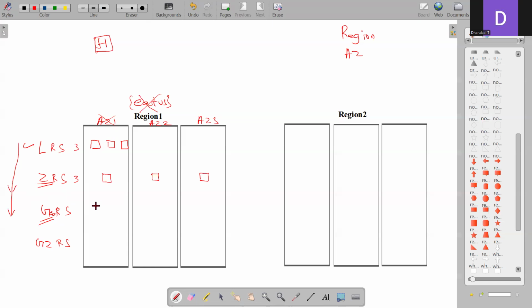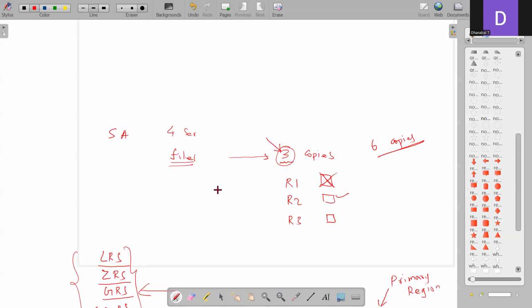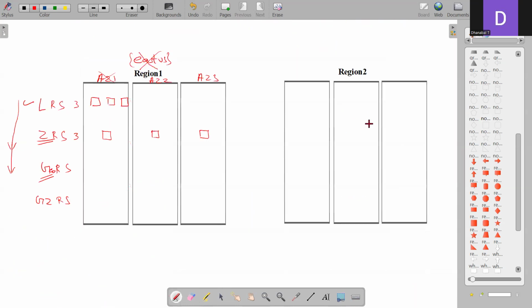So in here, how does the data get stored? As I was telling, at least 3 copies. The moment we go with geo, there will be 6 copies getting stored, replicated. So one file will be stored in 6 different copies. Where exactly will those 6 copies be available? It's very simple. In the primary region, that is our East US, there will be 3 copies in one availability zone. And in the secondary region, one region will be automatically selected by Azure. This region will be called the paired region. We don't have any choice of selecting this. It will be done by Azure automatically.